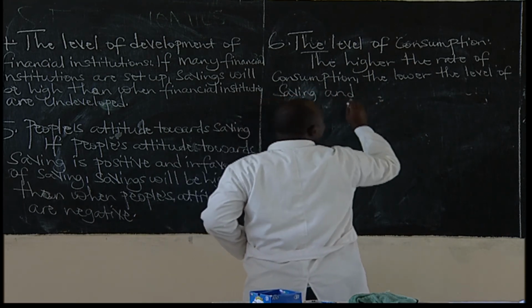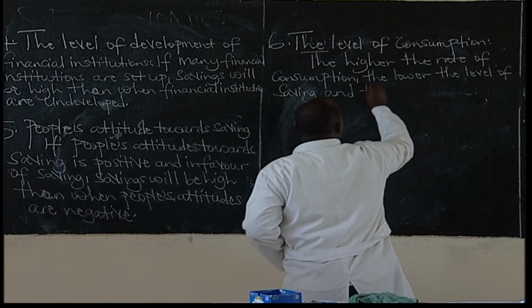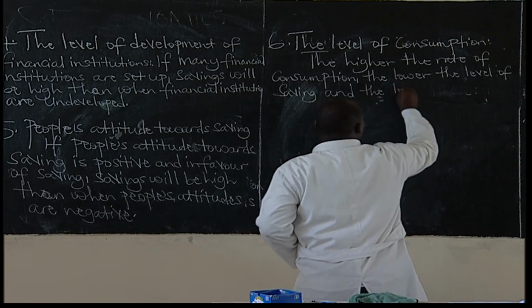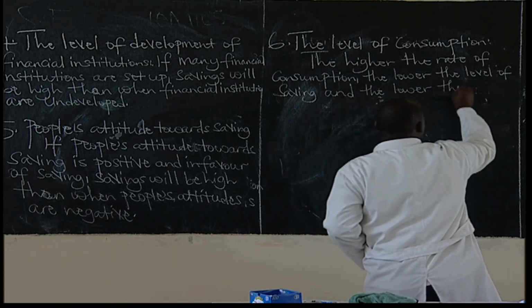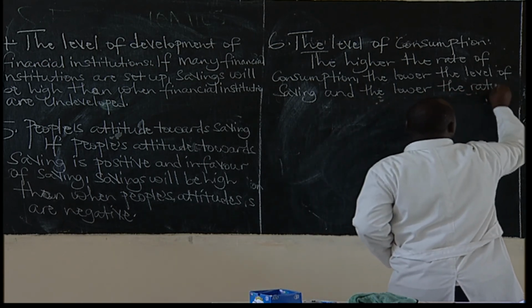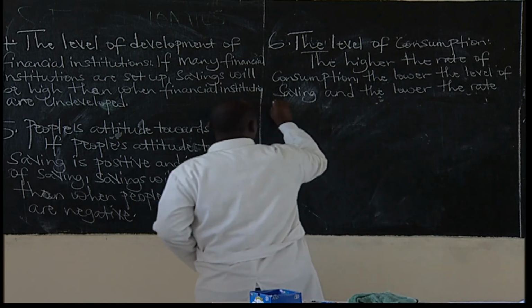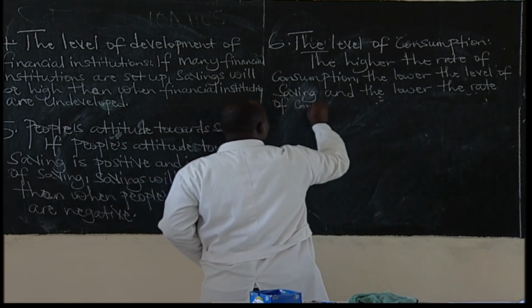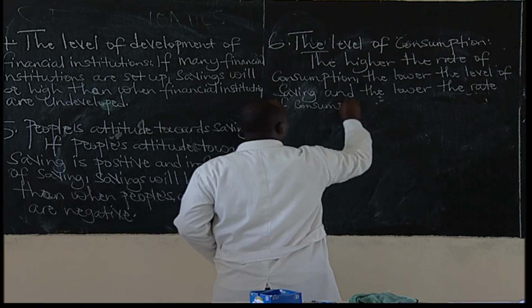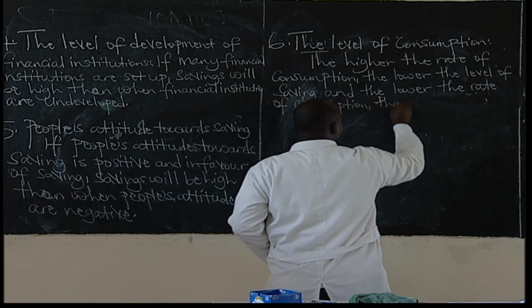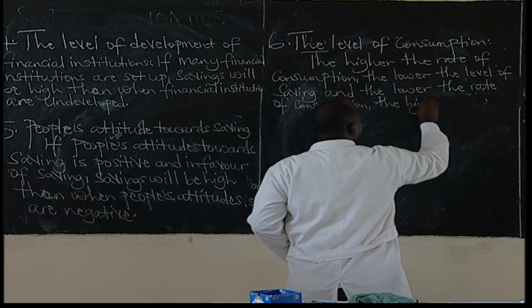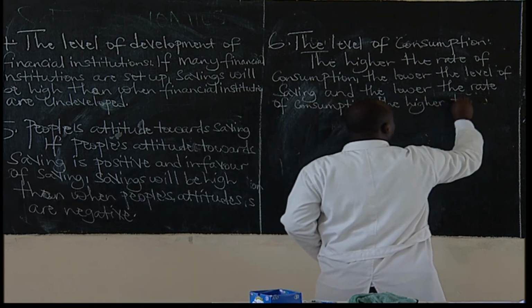And the lower the rate of consumption, the higher the saving.